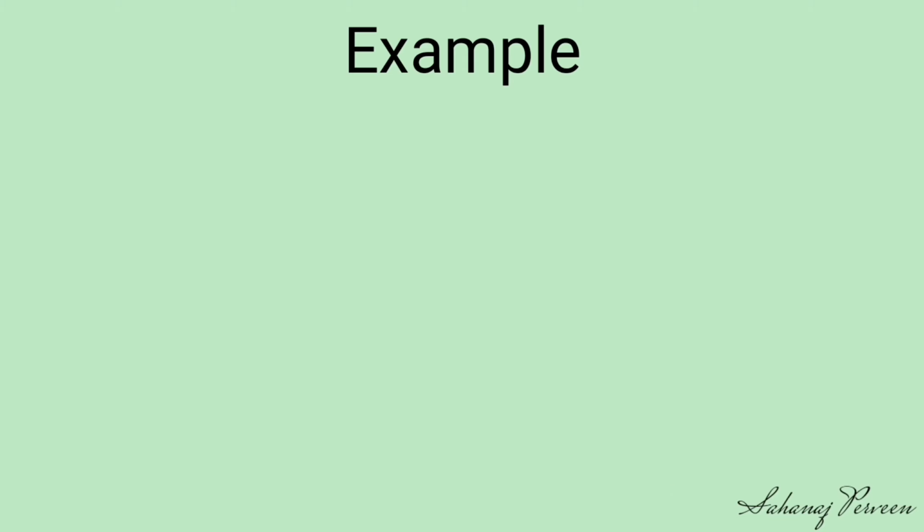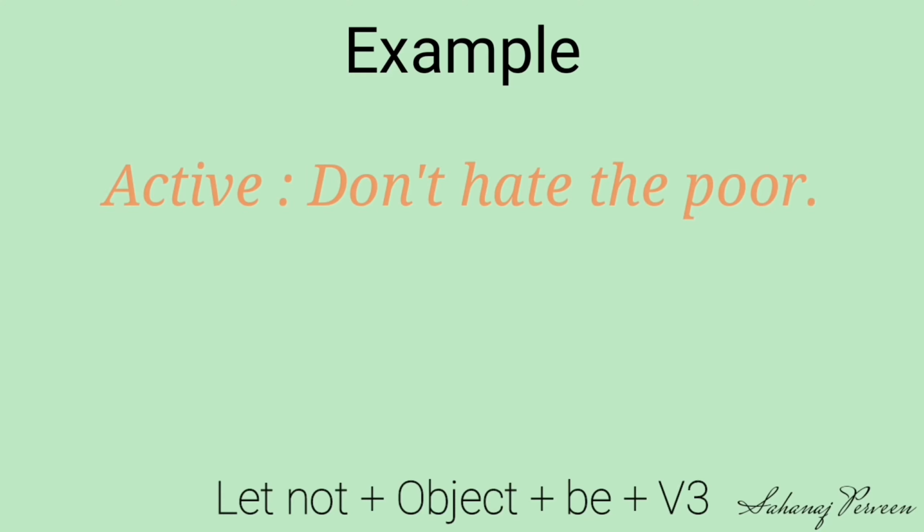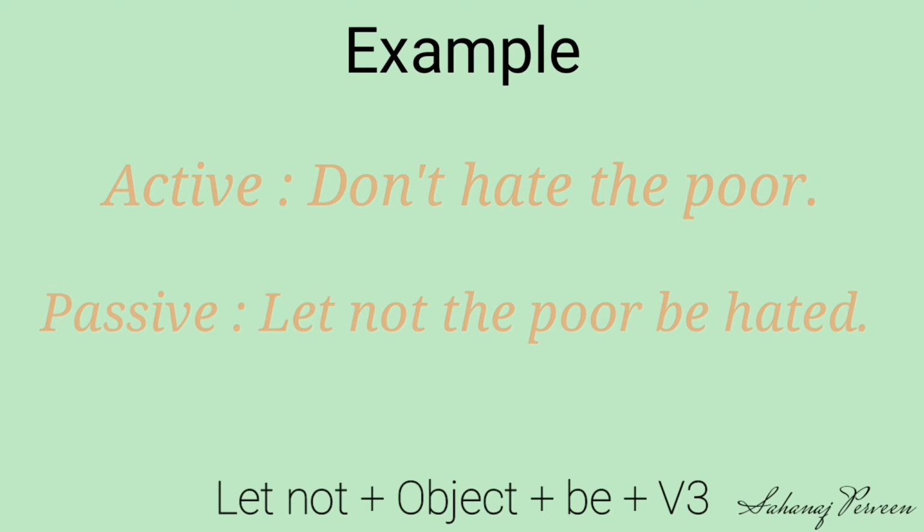If the sentence starts with don't, then our structure will be let not plus object plus be plus verb 3. Look at the example. Don't hate the poor. Our passive is let not the poor be hated.